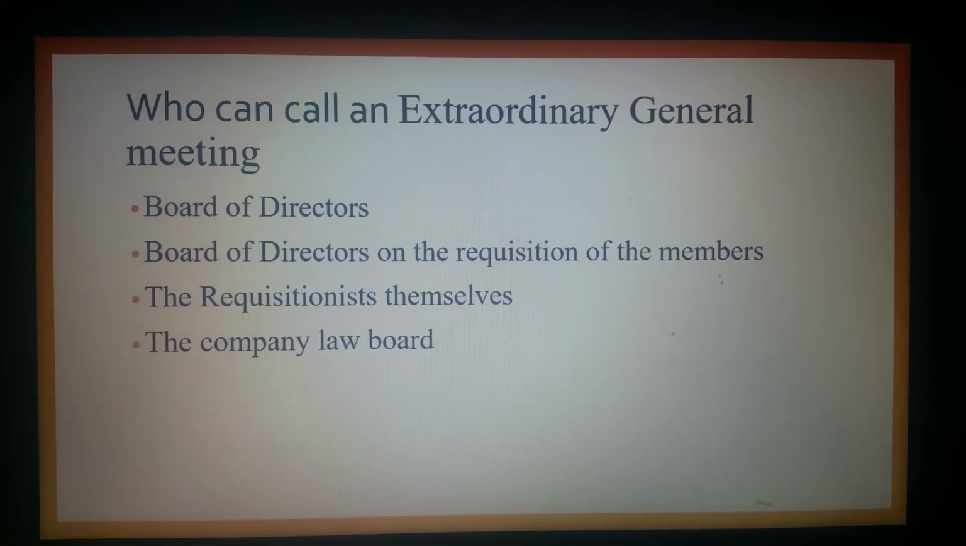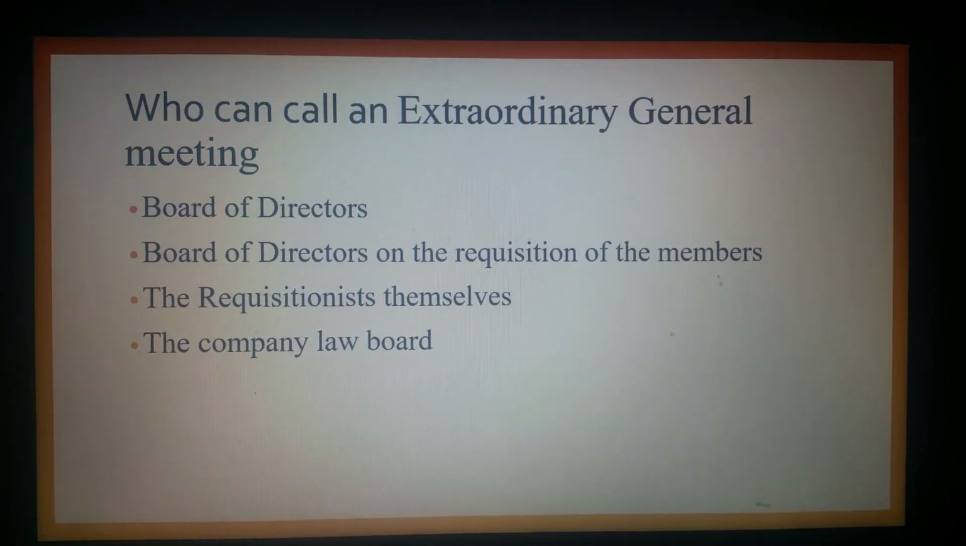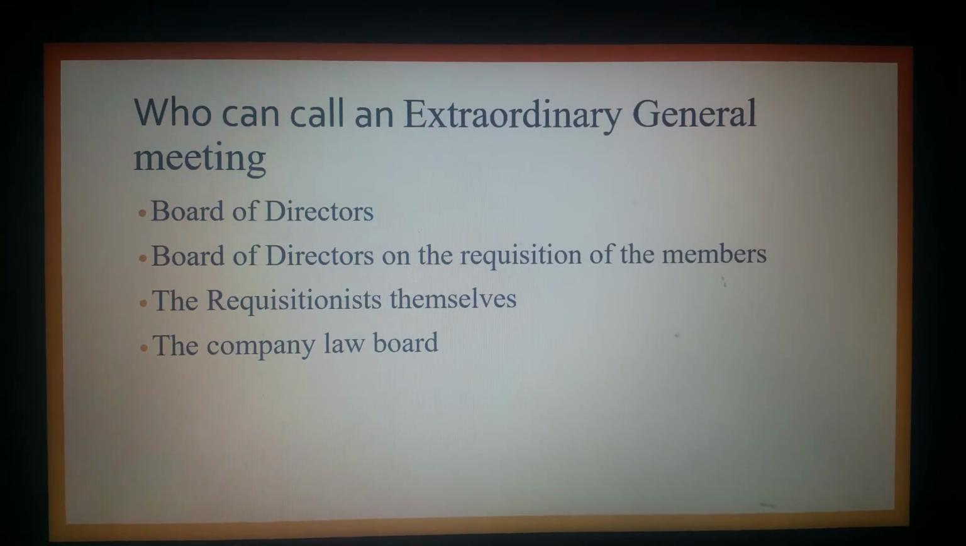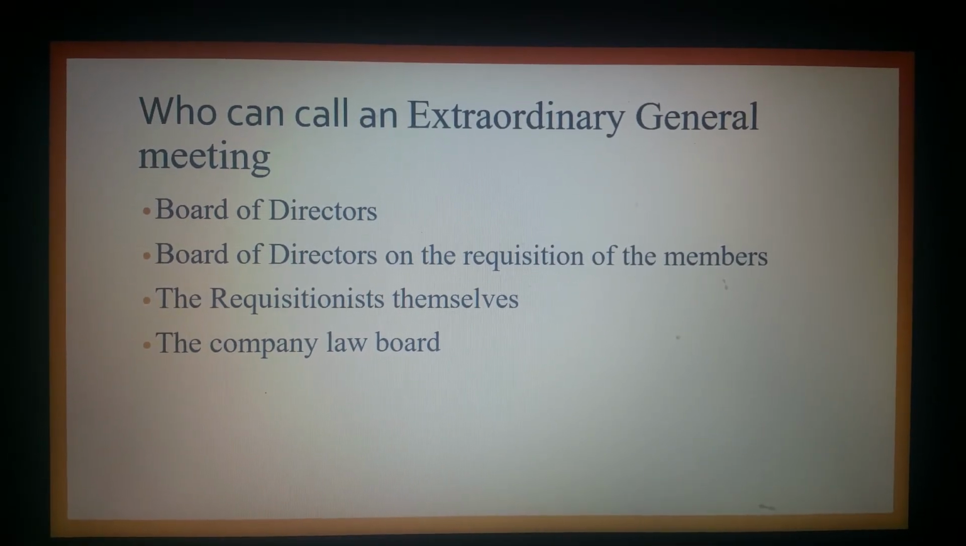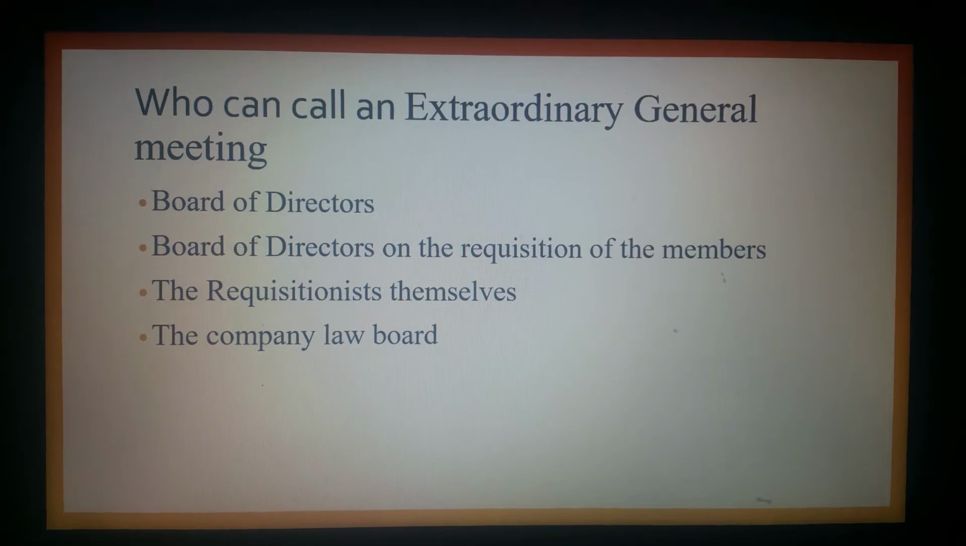Next, we have the requisitionists themselves. If the board fails to hold the meeting within 45 days of the deposit of the requisition, then the people who had earlier requested the board of directors for the holding of an extraordinary general meeting can themselves call for a meeting within 3 months from the date of the request which they had made.